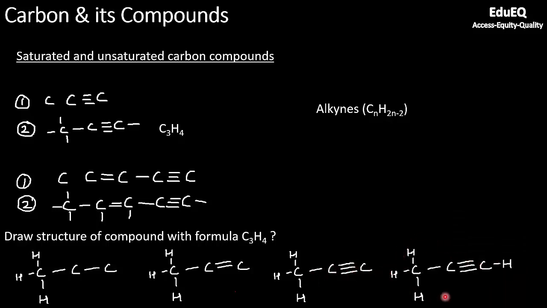There is one more compound which is possible. Just give a thought to it. If you have a structure like this, C double bond C double bond C, you know this central carbon is having all 4 valencies satisfied. You cannot put hydrogen here. These carbons which are at the terminal or at the ends have only 2 valencies satisfied. So you can put 2 hydrogens here and 2 hydrogens here. So this is also a compound which will have the same formula, C3H4.